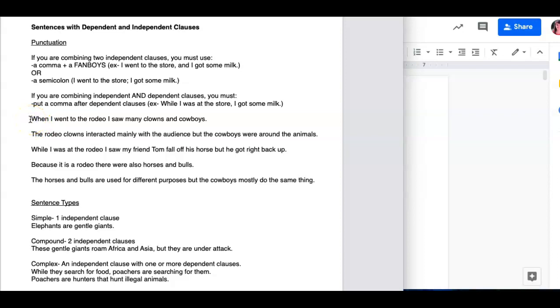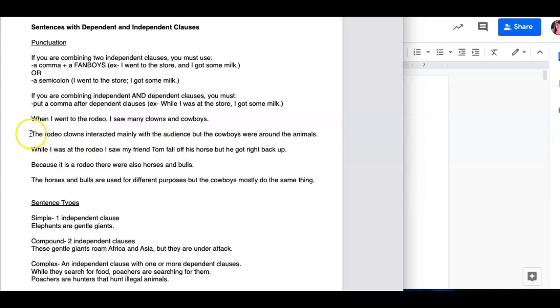When I went to the rodeo, I saw many clowns and cowboys. We have two subject verb pairs here. I went and I saw, so I know I have two clauses. All right, I see an AWUBIS word, when. So that means when I went to the rodeo is dependent, which means I need a comma after it.